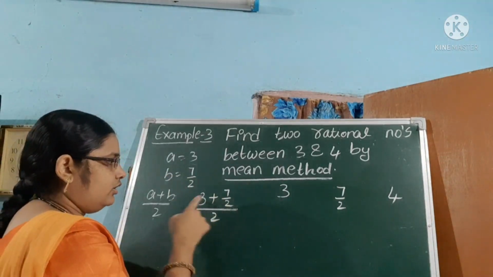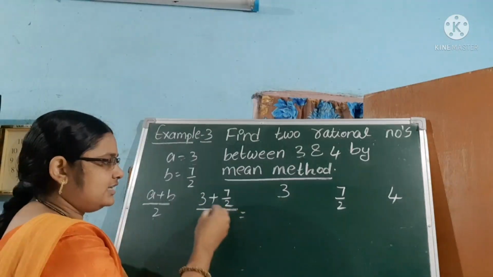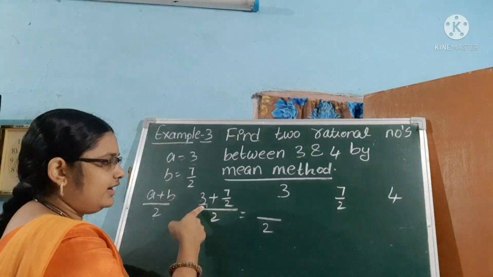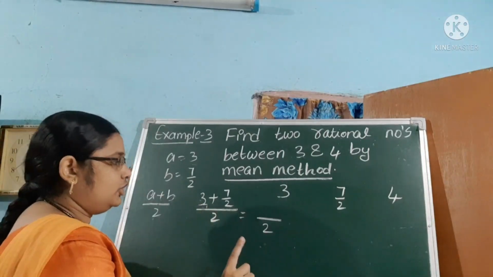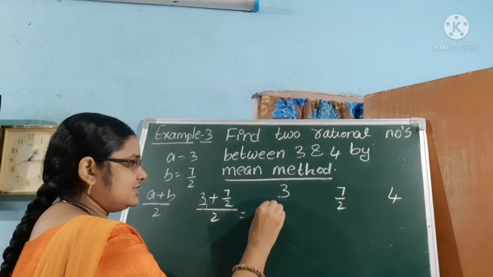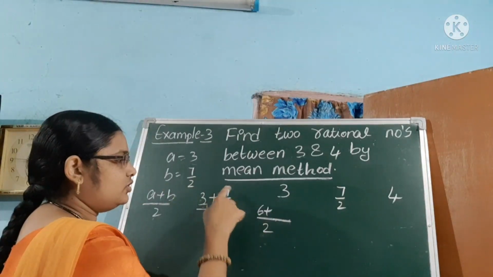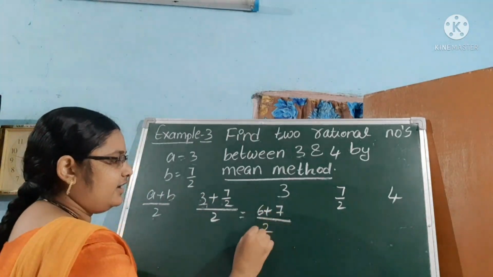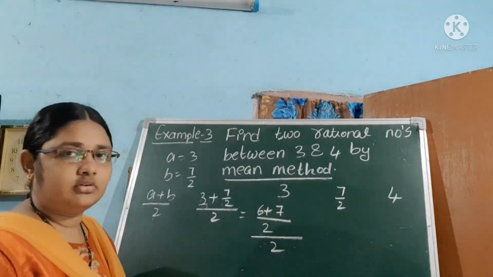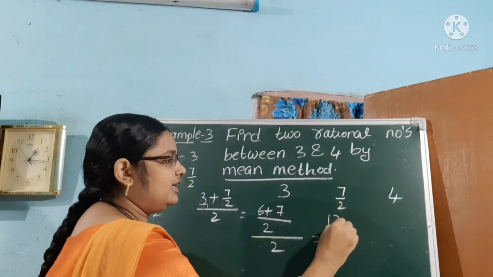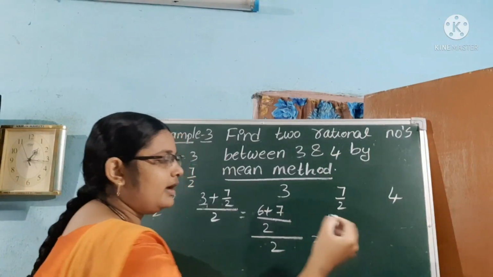Clear? So next, cross multiplication or LCM method. Here what is the LCM? 2. 2 ones are 2, 2 threes are 6, plus 2 into 1 times 7, 1 seven is 7, whole divided by 2. Okay, next 6 plus 7 is 13. So 13 by 2 whole divided by 2.